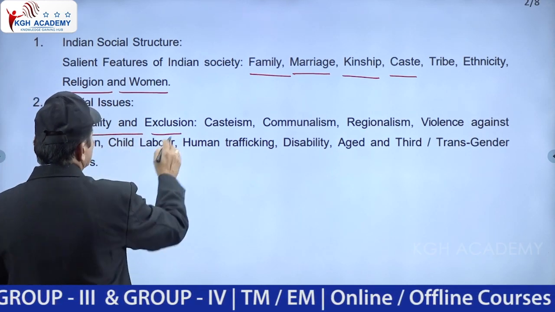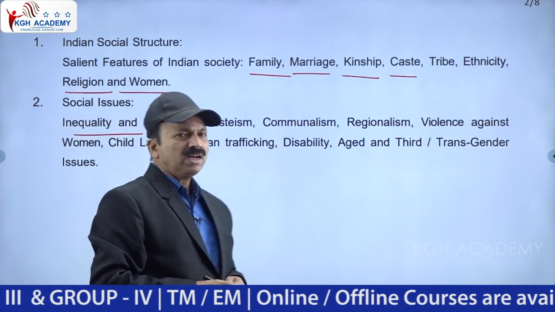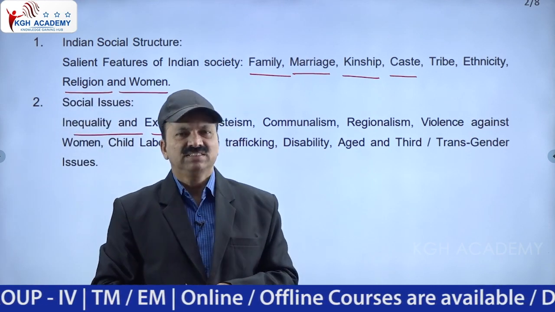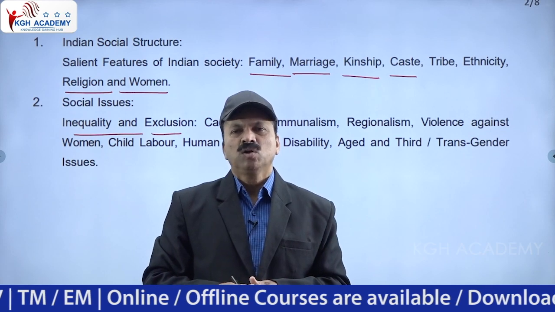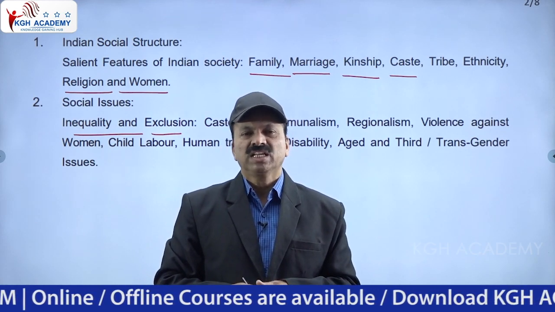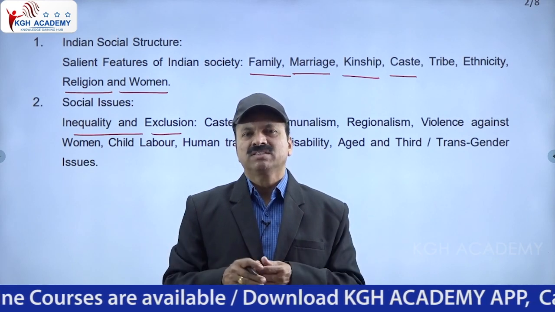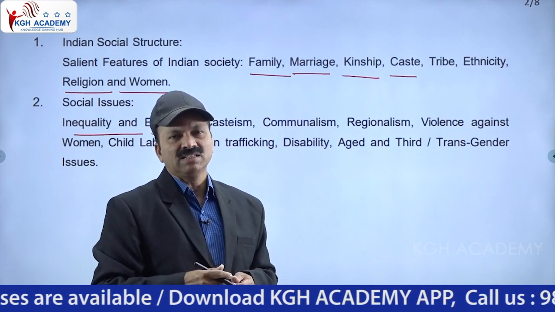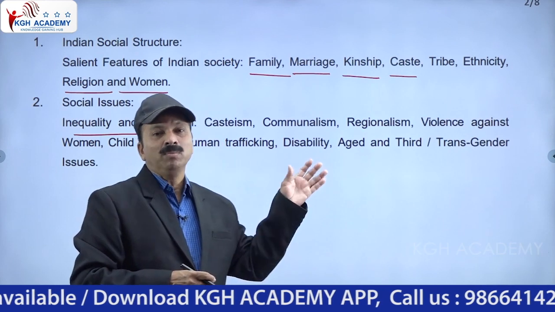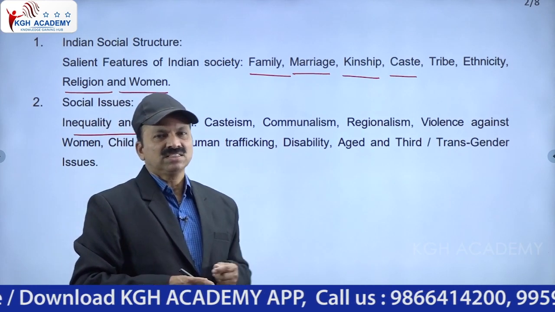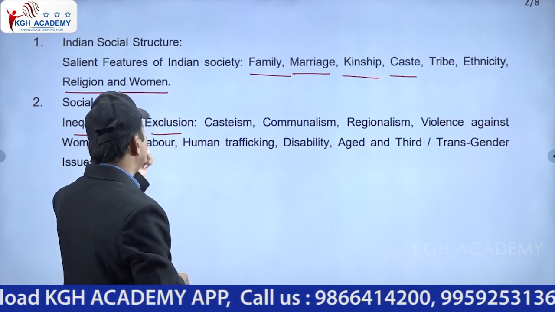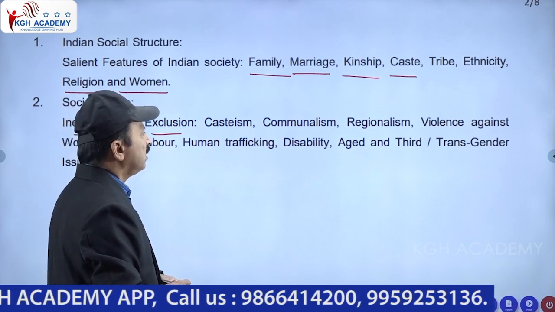Inequality arose in the society. Whenever inequality and injustice are there in society, automatically it will give way for rivalry. Rivalry will start, internal revolt will start. They will start some movement against injustice and against inequalities. Like that, here in inequality and social exclusion, what are these inequalities?